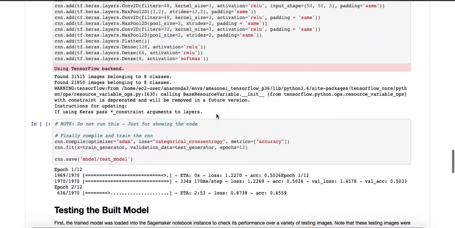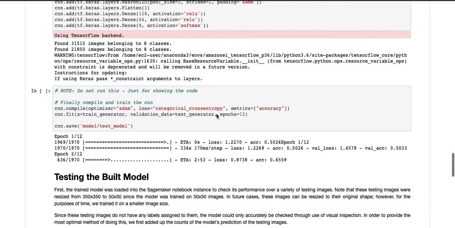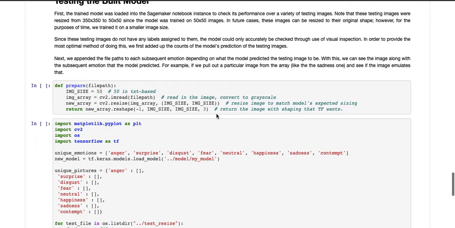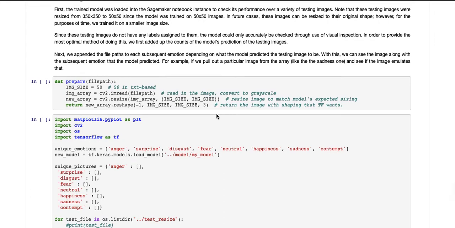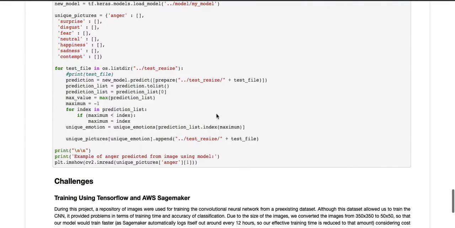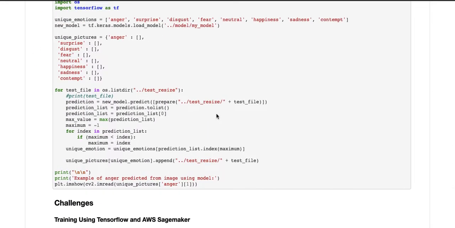If you guys want to look at our code, remember I linked the GitHub in the description. But it's all pretty self-explanatory as well. And lastly, we actually tested the model. So this is our CNN model. So this is actually how we figured out that we got the 87% accuracy. So essentially, we have these testing images, and we just run through the entire thing. Again, I don't want to go through the sections of this because it's already a pretty long video. But you guys can always go through my GitHub and check it out later.